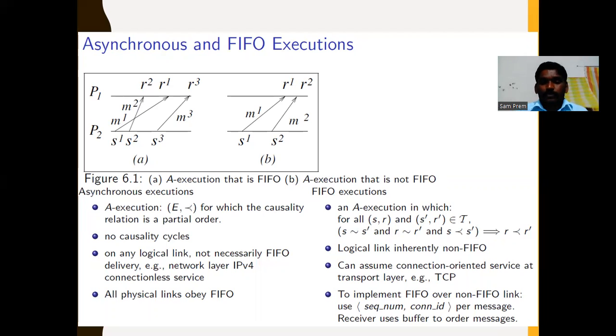We can assume connection-oriented services at the transport layer, such as TCP. To implement FIFO over a non-FIFO link, use a sequence number and connection ID for messages; the receiver uses them to order the messages. That means each link uses a sequence number and connection ID.